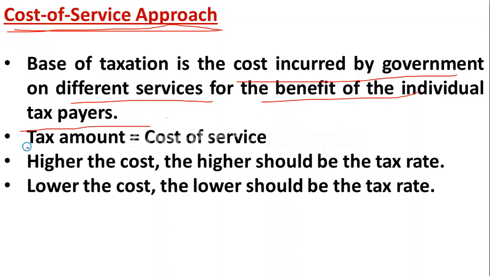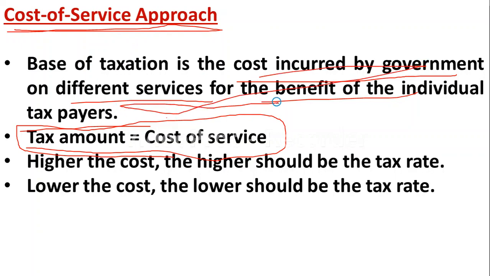It means the tax amount is equal to the cost of service provided by the government, but it is very difficult to calculate. This cost is the base of the tax here.